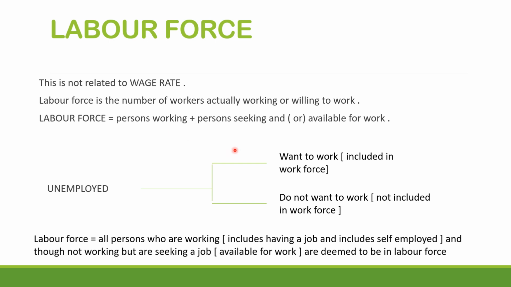They are working, so they will be calculated. Second, this set of people is not working. They are seeking work. The only problem is that they are not able to find work. They have no work, but they are ready to work. If you give them work, they will definitely work. So the labor force is the sum total of two components. The first component is the persons who have work and are working. The second component is the set of people who are not working but are seeking work. They are ready to work, they are available for work. Once they get work, they will work. At present they are not working, but they also will be calculated in the labor force.